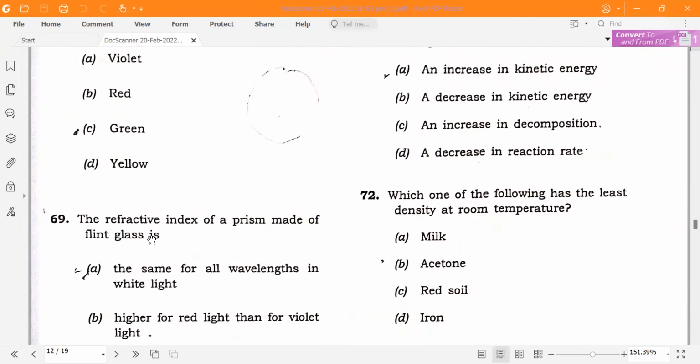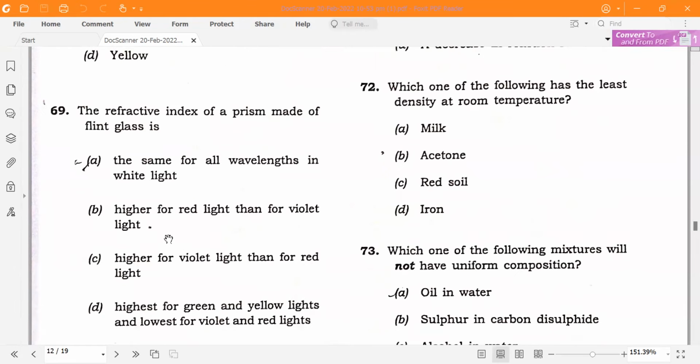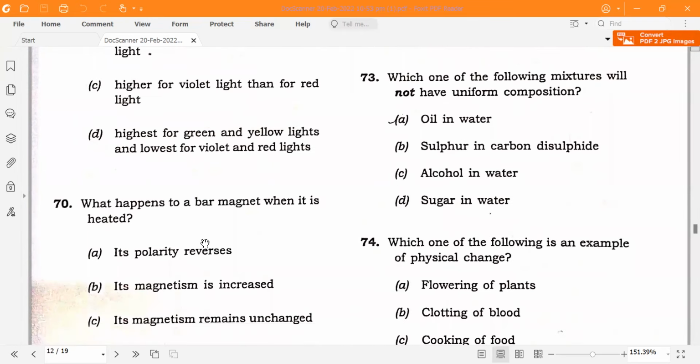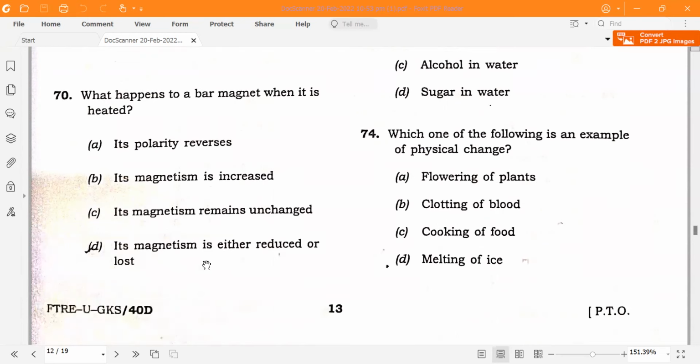Refractive index of a prism made of flint glass is higher for violet light than for red light because refractive index increases with the decrease in wavelength. What happens to a bar magnet when it is heated? Its magnetism is either reduced or lost.